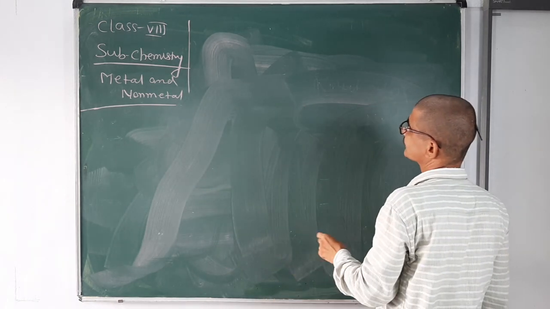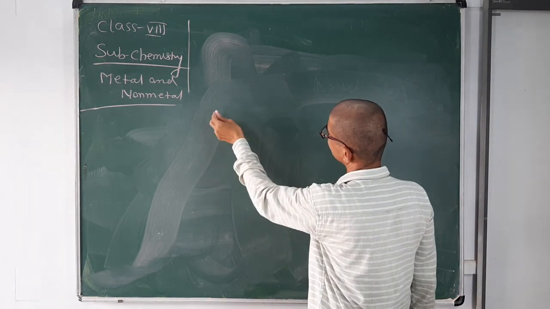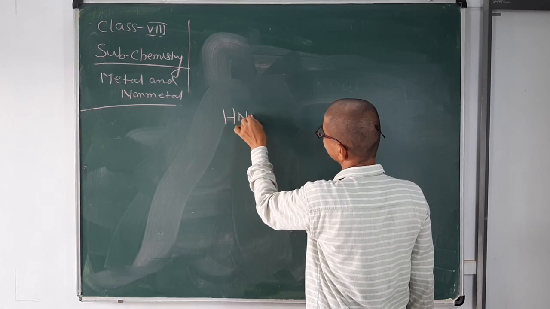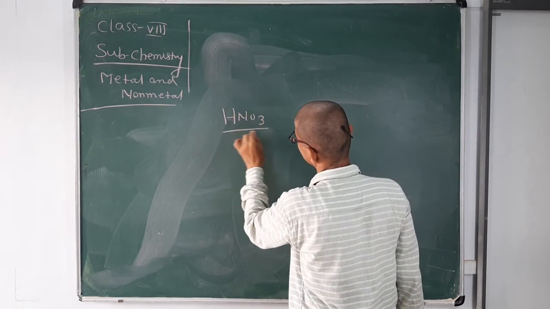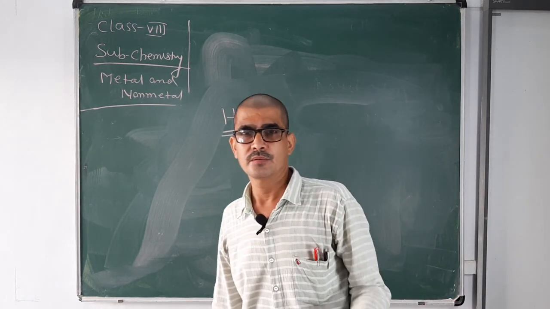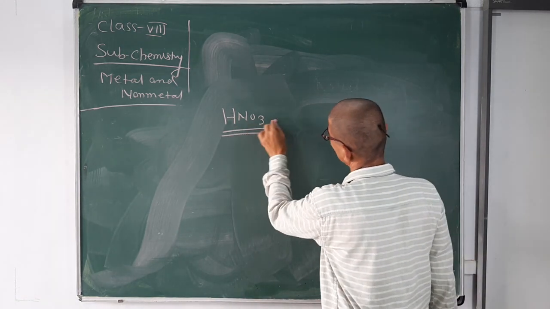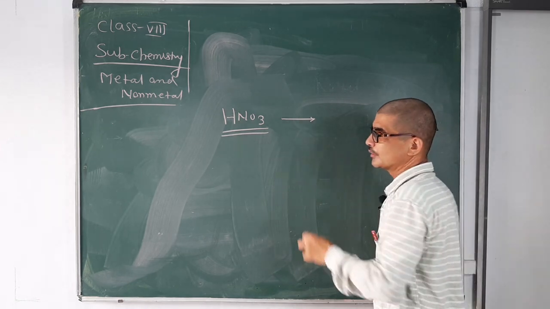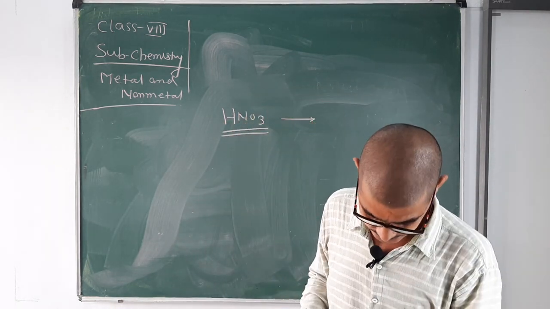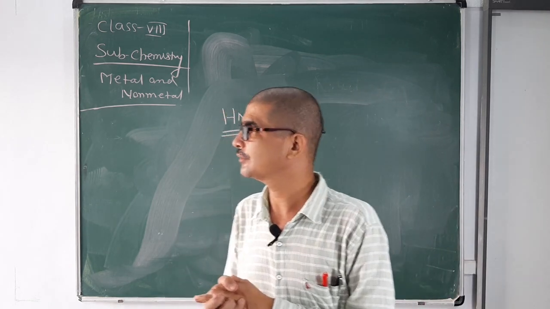Now, some important reactions I am just going to discuss again. Nitric acid is kept in a brown bottle in the laboratory. In the laboratory, some reagent bottles are white and some are brown in color.